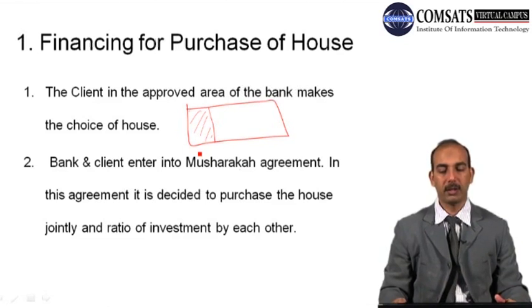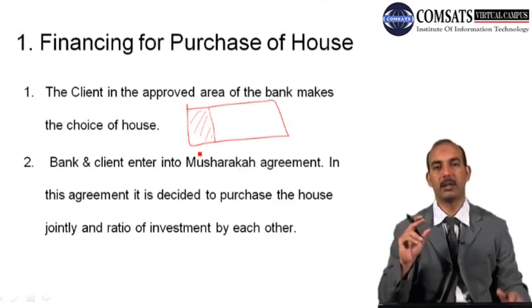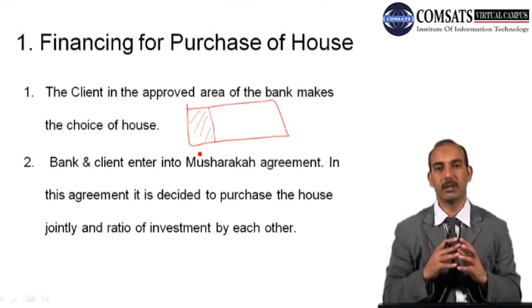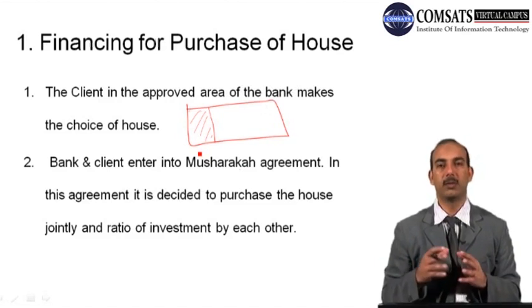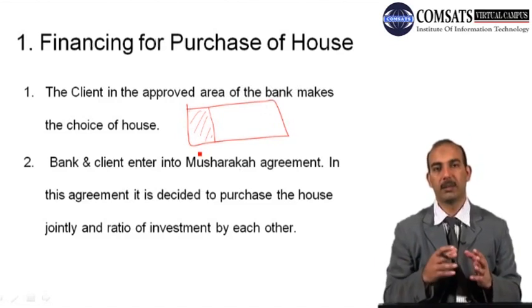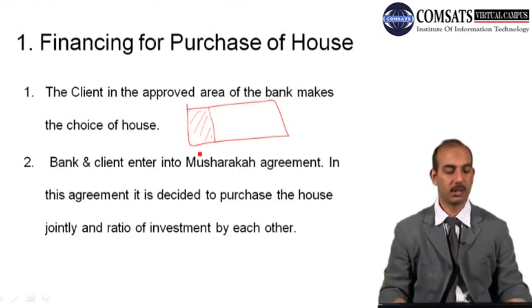Then the bank and client enter into a Musharaka agreement. In this agreement, it is decided to purchase the house jointly and the ratio of investment by each. So then, just like in the case of a Murabaha agreement, the bank and the client enter into an agreement, they sign a memorandum of understanding where the house will be purchased and the bank agrees to finance that transaction. And the client will also contribute some share into that transaction.